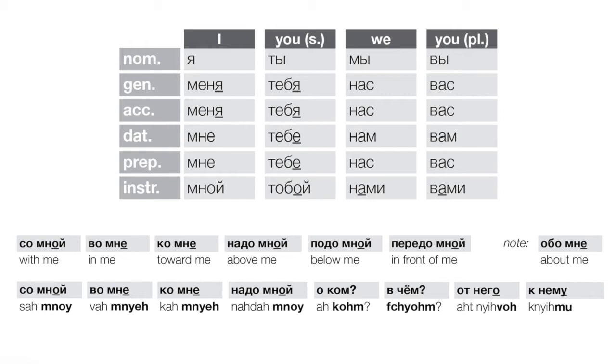We'll see that more later. But anyway, assuming the stress is on the object, including if it could be a pronoun, right, then the о in the preposition isn't going to be stressed. So we'll say а, right? It reduces to а. By the way, never, at least not typically, to о, right? So prepositions only reduce to а. So we say things like со мной, во мне, ко мне, надо мной, о ком, в чём.